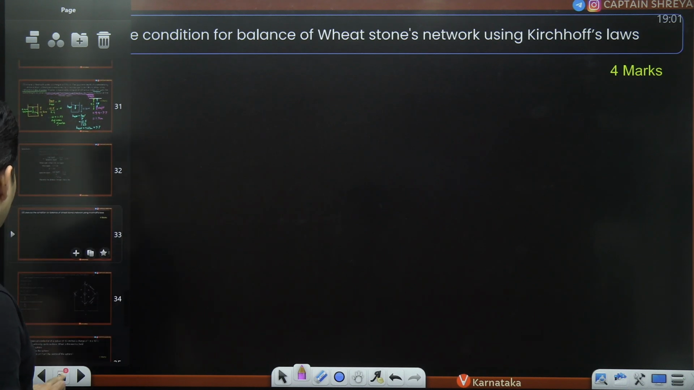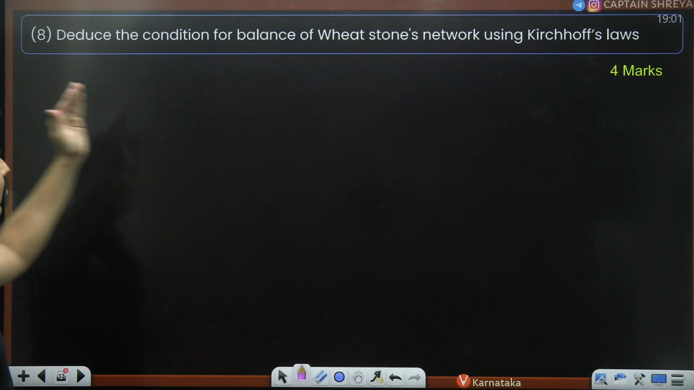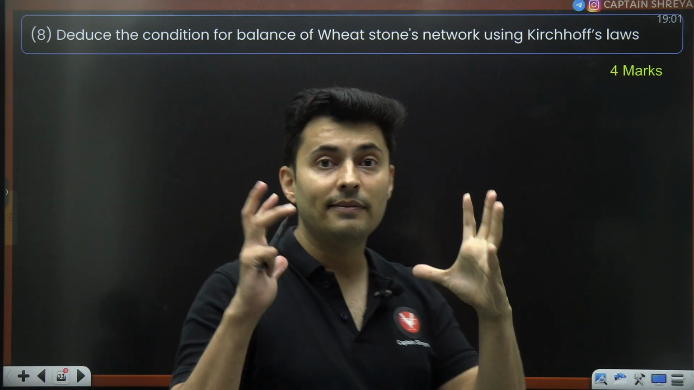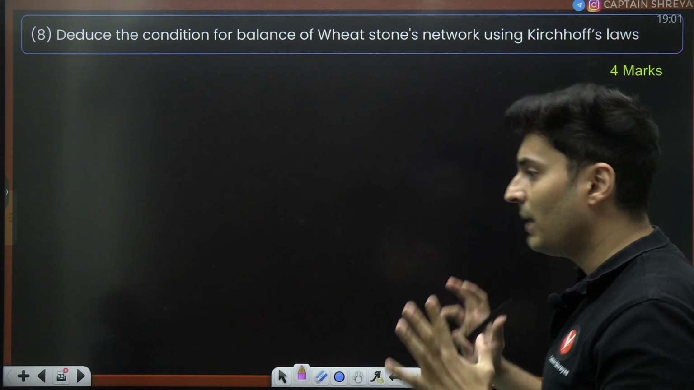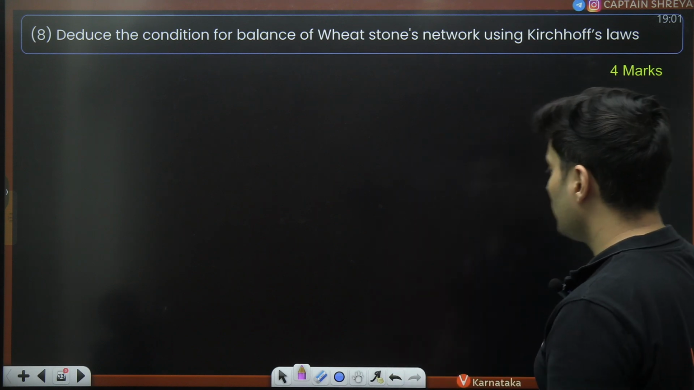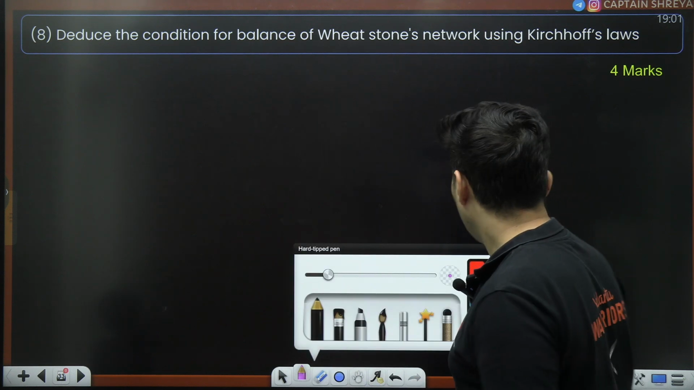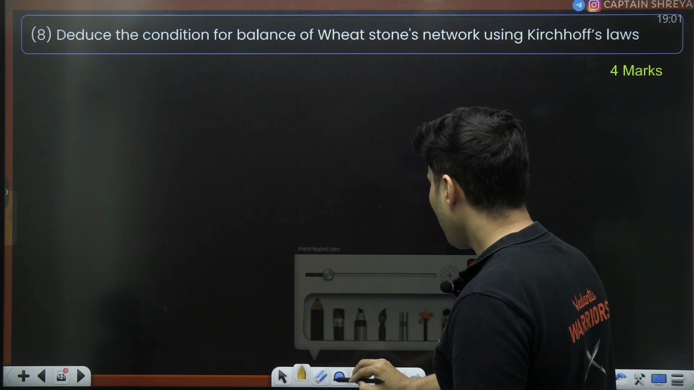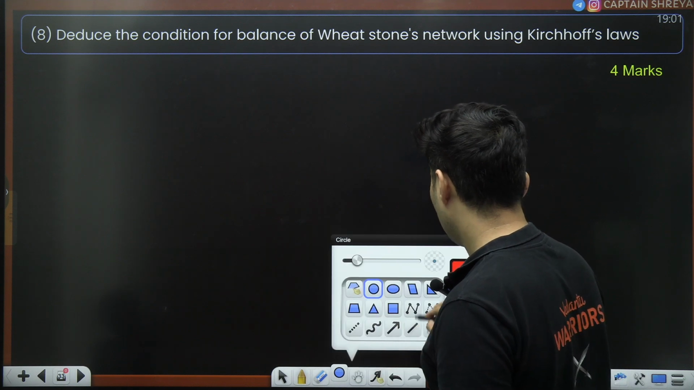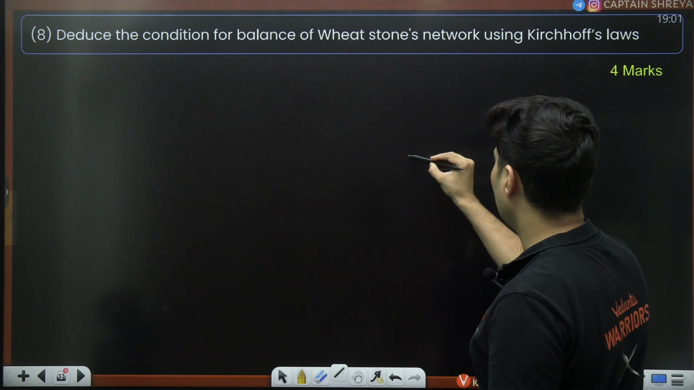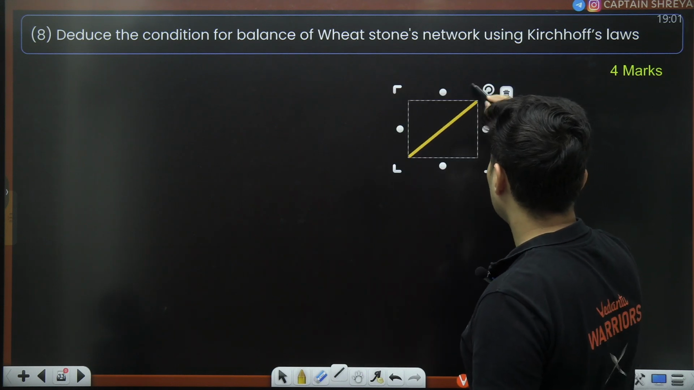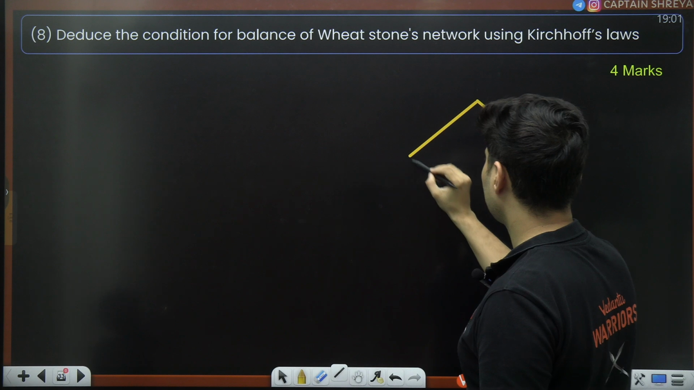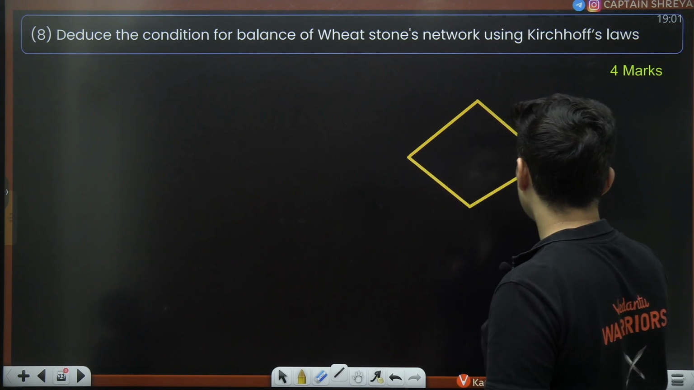Next question coming up on your screen. It says deduce the condition for balancing a Wheatstone's bridge using Kirchhoff's laws. Okay. So for this, start off by drawing the Wheatstone's bridge like this, like this, like this.